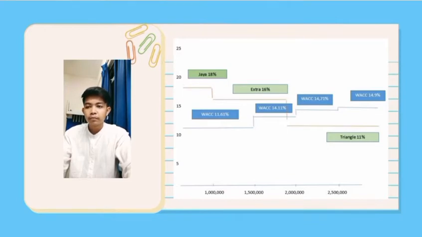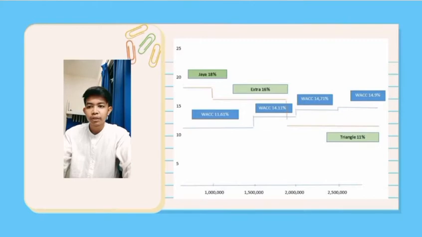So first we have to list the rate of return of these three projects. First we list Jaya 80%, so it will be on the top, and then Extra 60%, and last Triangle 11%. And other than that, we have to list the WACC that we have calculated in our answer.